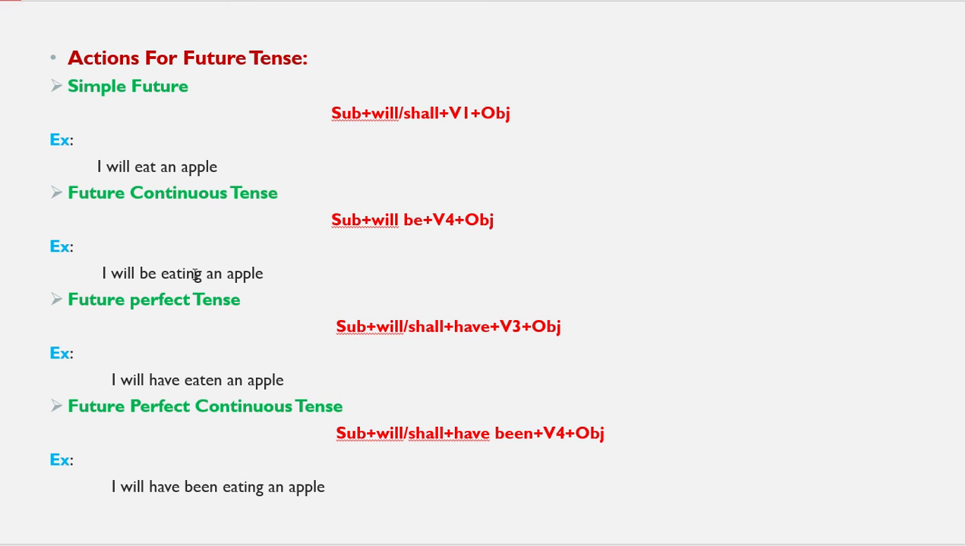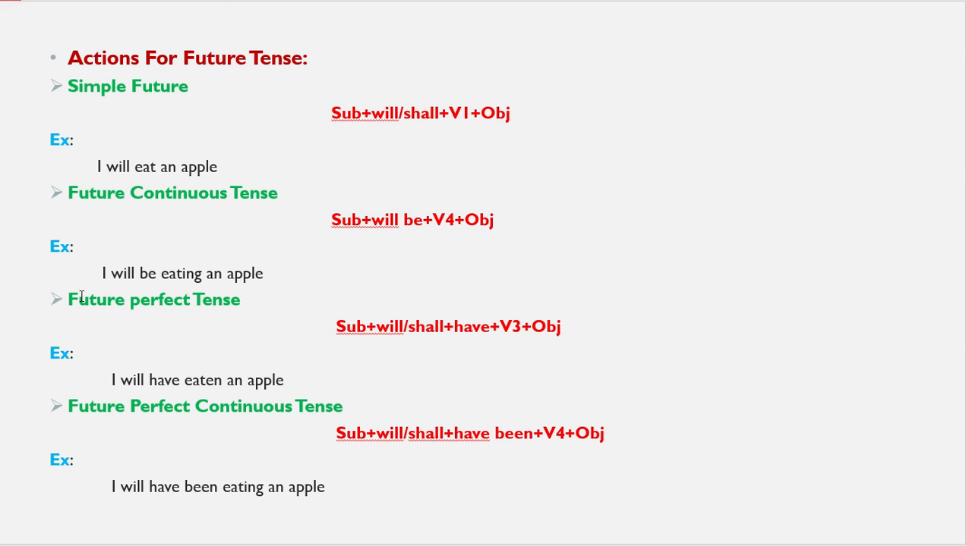Next, future continuous tense. An action begins in the future and is going on at the same time in the future itself. So we will start one action tomorrow, and at that time also it is continuing. So that is future continuous. Will indicates future tense. In every example we use will, and shall also is used for the future.